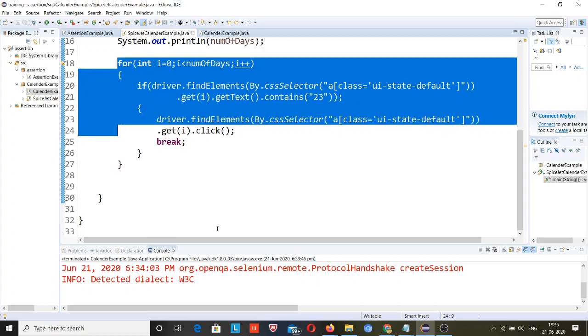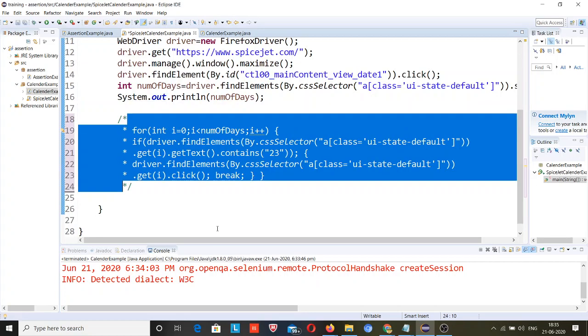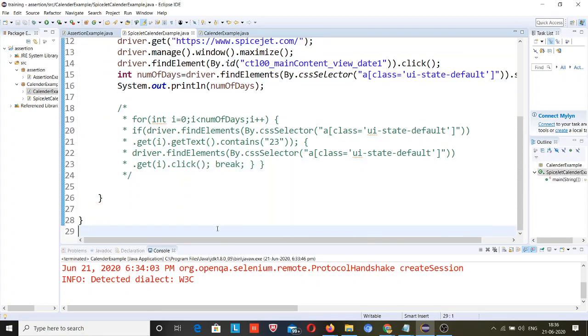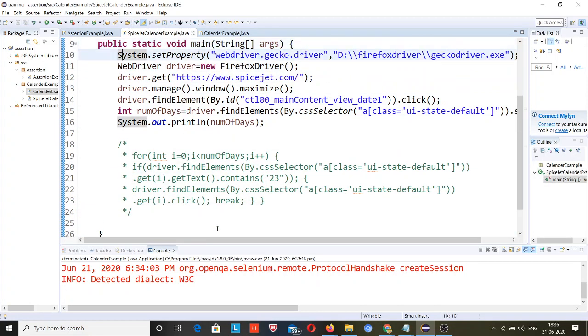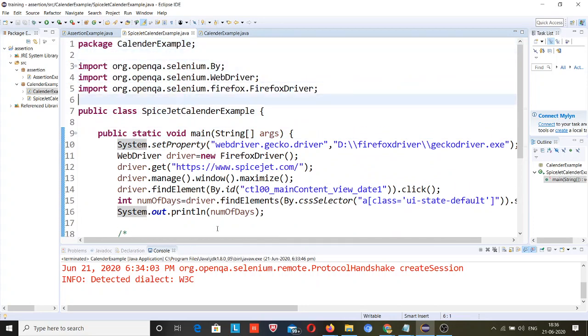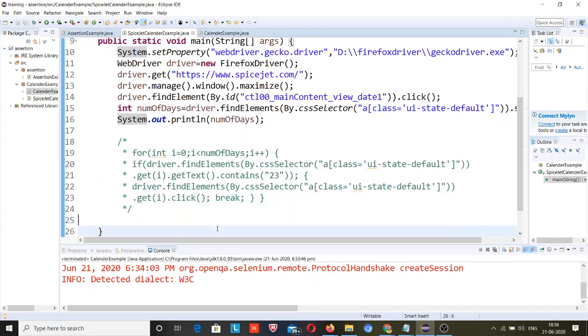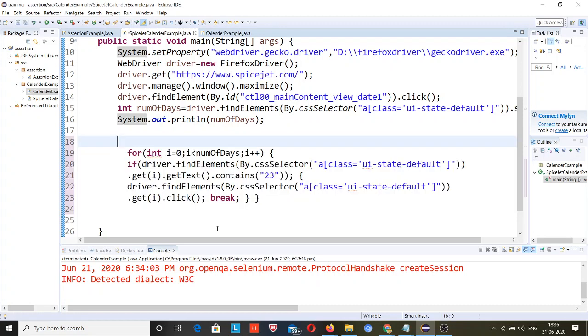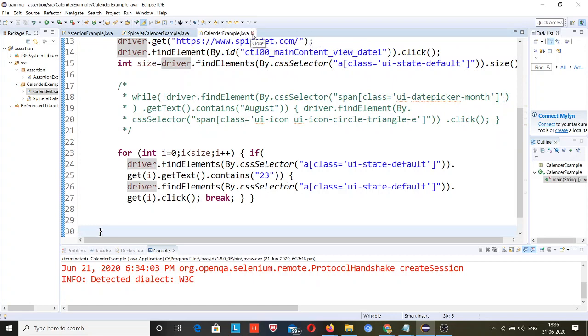Maybe there will be some caching problem or something else because I am running the script multiple times, but today it should work. Okay, why have I commented this code? This was my code. I will uncomment it and I will close this.